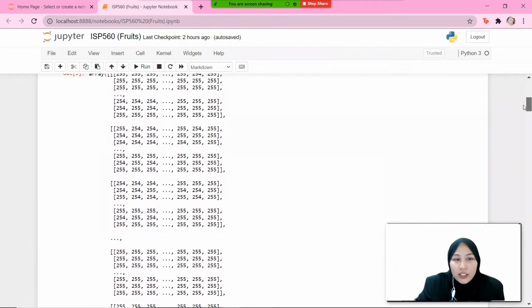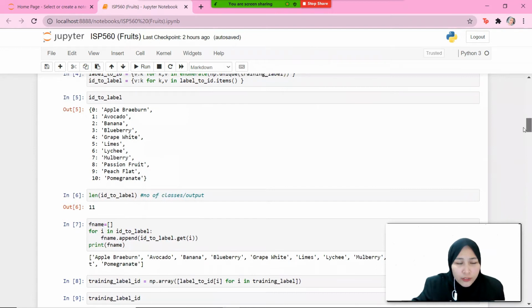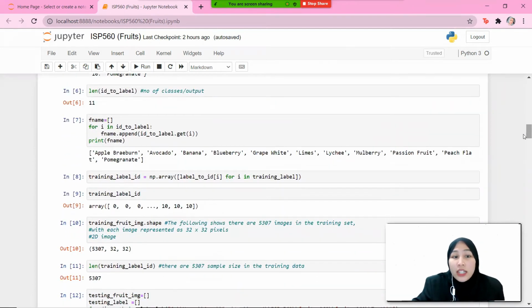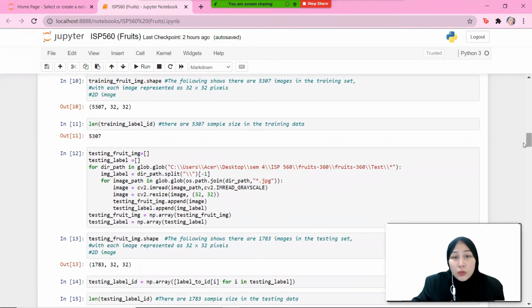Output 3 shows the array for training images. Output 4, regarding input 4, the label were originally in strings, but we convert it to float to make it easier to run. So the converted results are shown in output 5. Output 6 shows that there are 11 number of classes, while output 10 shows that there are 5,307 data in training images, while output 11 shows that similar value are shown, which is 5,307 data in the training label.